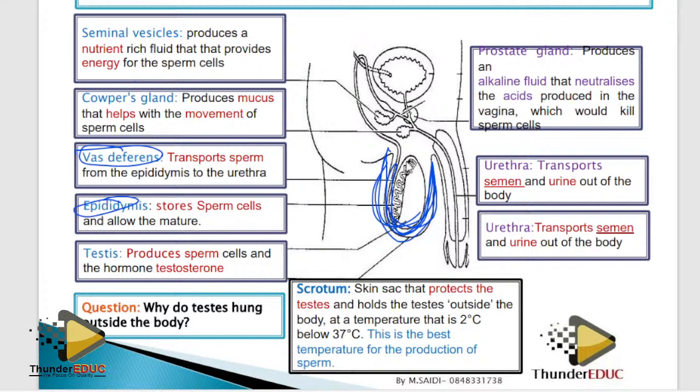Students make this mistake and say that sperms are produced 2 degrees less. Less than what? You have to be specific: less than body temperature. Or sperms are produced at 35 degrees Celsius. So you have to be specific, straight to the point. Please don't leave your answers hanging, because we won't give you a tick if you don't complete your statement.